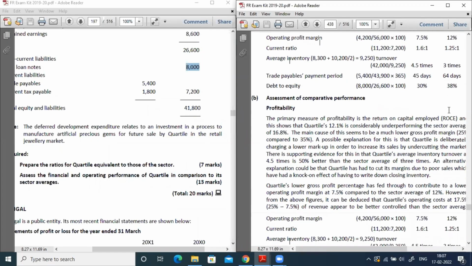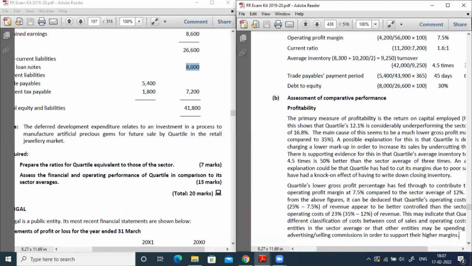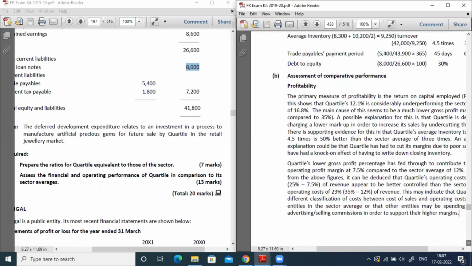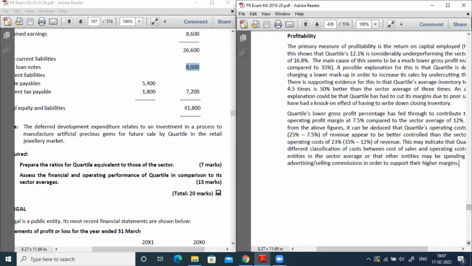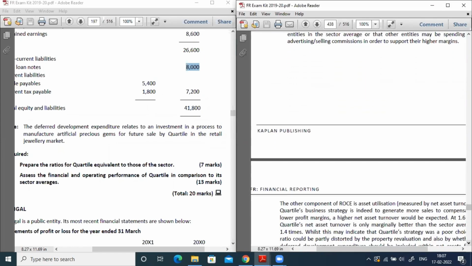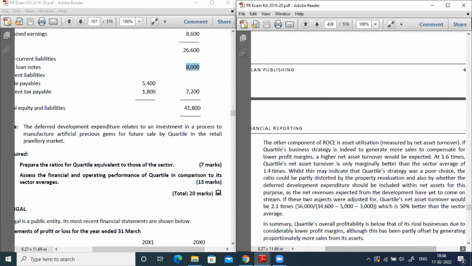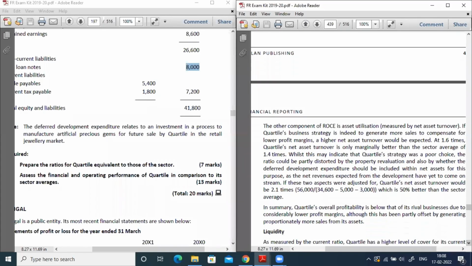See, if there is a deviation of 10% in your gross profit, then there should be a significant change in the net assets turnover ratio, because the industry is only 1.4 and your company is only 1.6. There is not much difference in that.